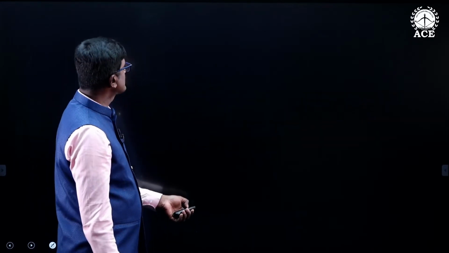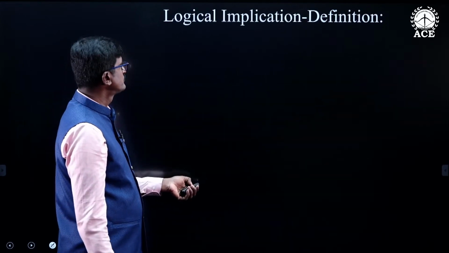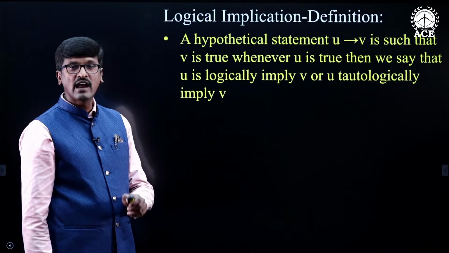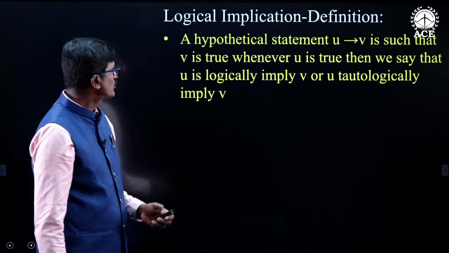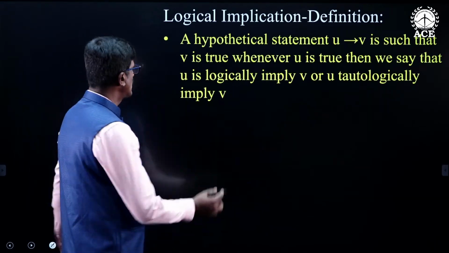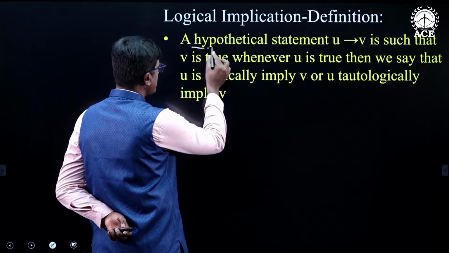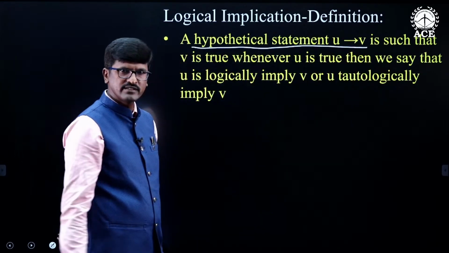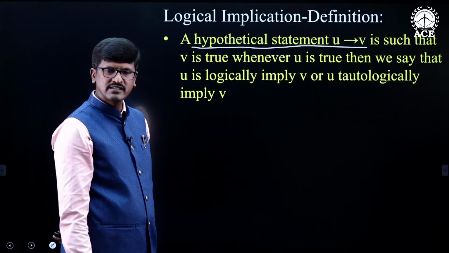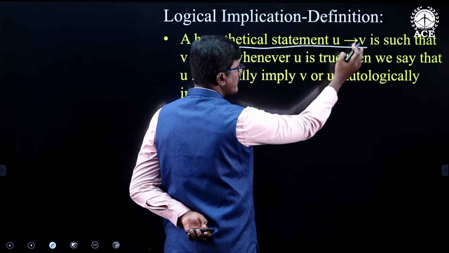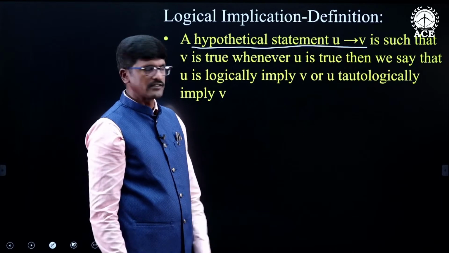Now we'll see what is logical implication. This logical implication is defined for the hypothetical statements. The hypothetical statements are also called implicative statements. So to define the logical implication, I am taking one hypothetical statement, a conditional statement in which the truth values of U and V are related to each other.